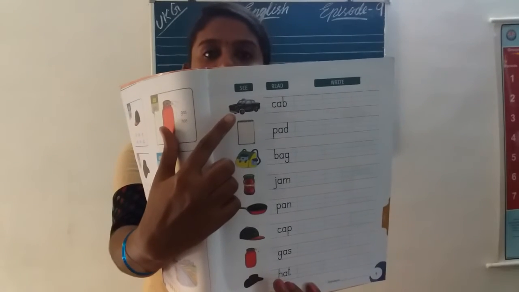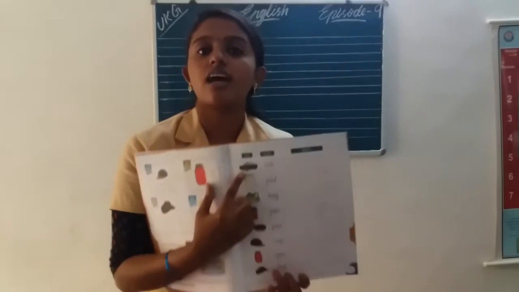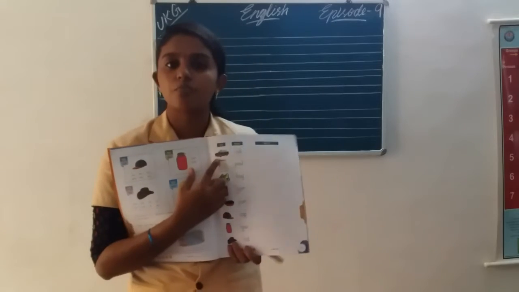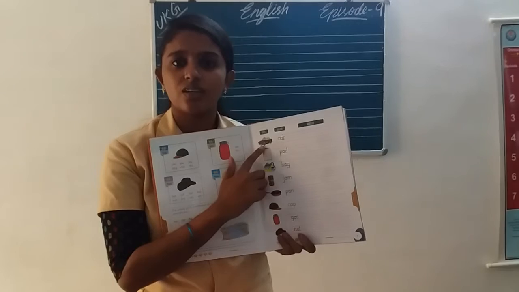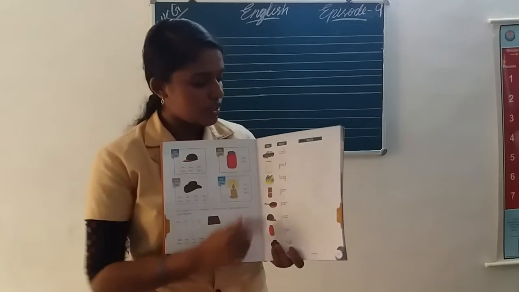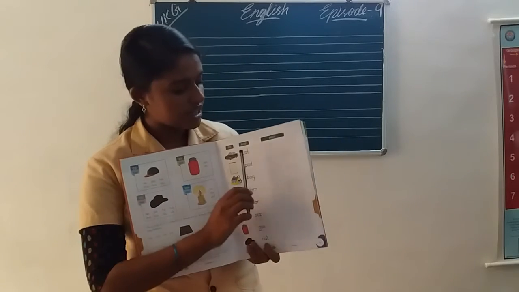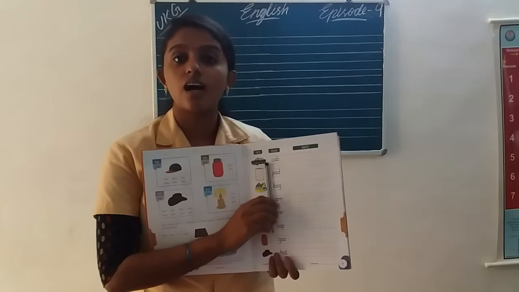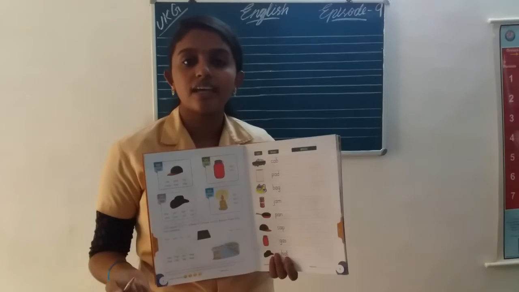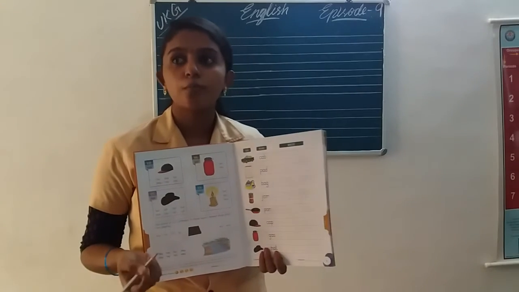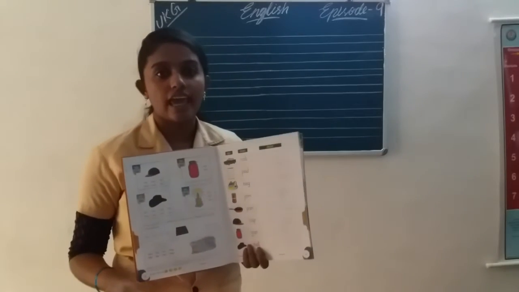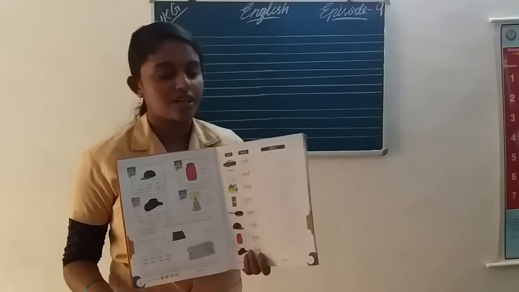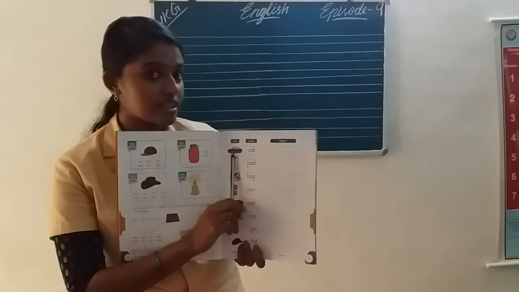This is a cab. What is that? Cab. Say loud. Cab. Okay, what is this? This is a taxi. Here the word, what is that? Cab. What is the spelling? C-A-B. Cab. Say loud. Cab. C-A-B. Cab.